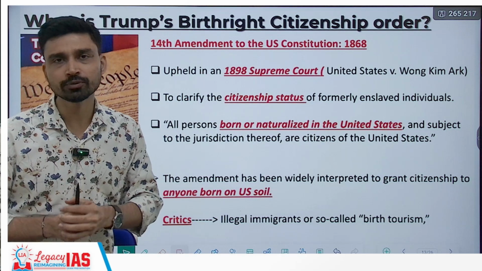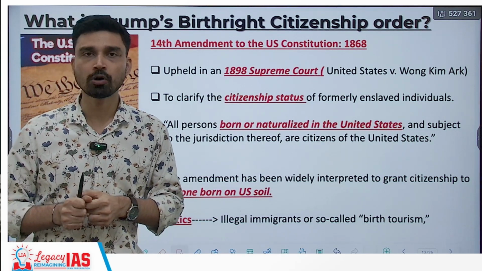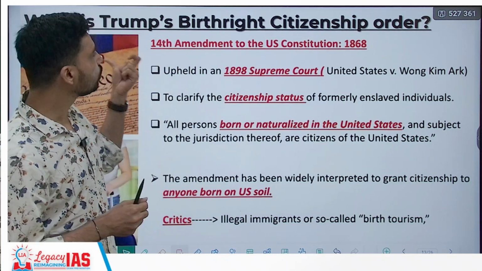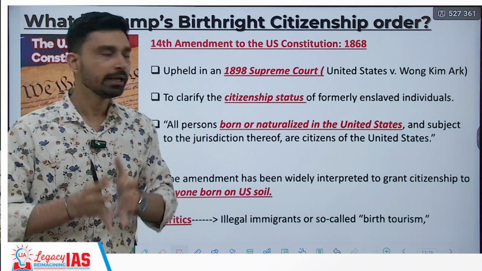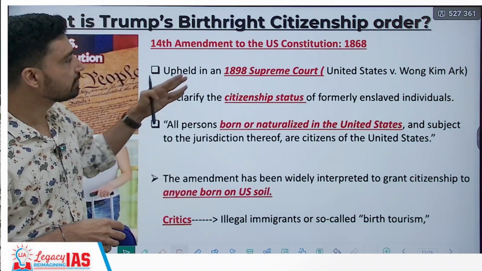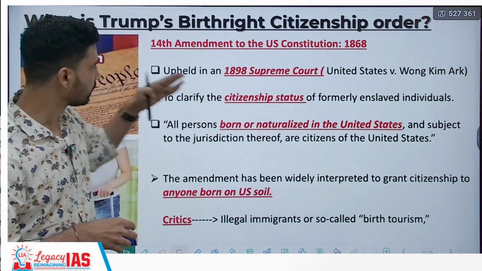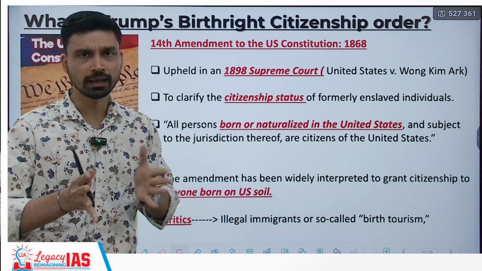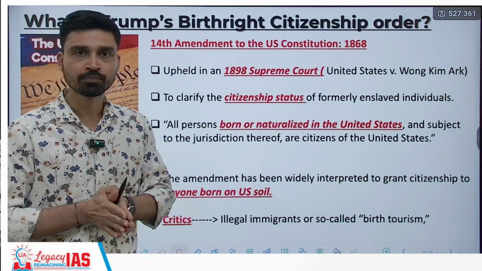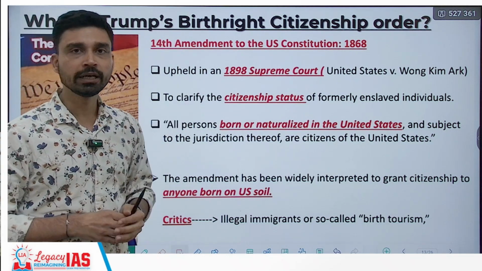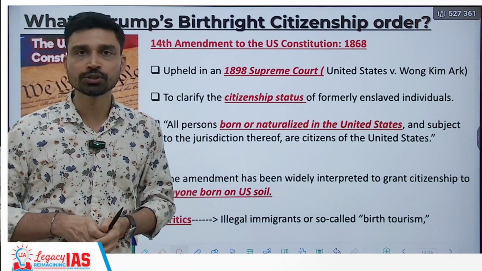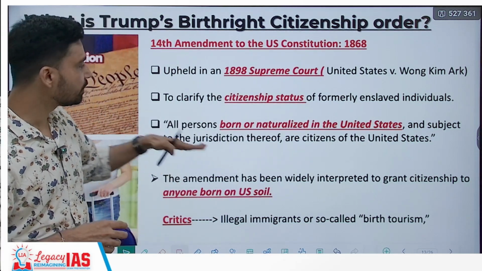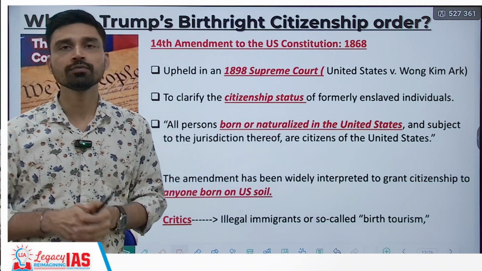So first of all, let us understand what Trump's birthright citizenship order is all about. In the Constitution of the United States, the 14th Amendment, made in 1868, was meant to clarify the citizenship status of formerly enslaved individuals, largely referring to the African American communities. This amendment ensured that all persons born or naturalized in the United States and subject to the jurisdiction thereof are citizens of the United States.